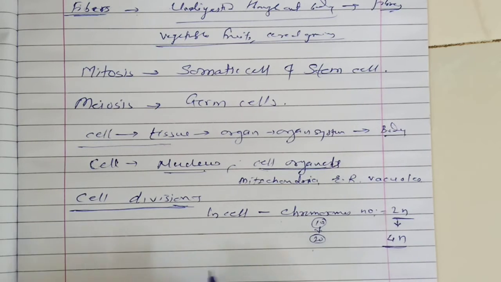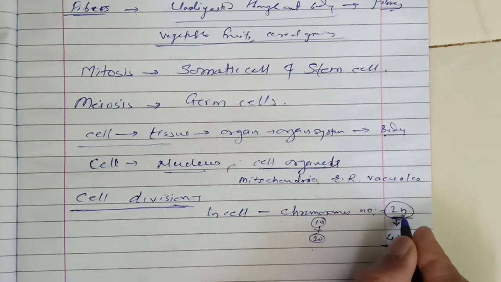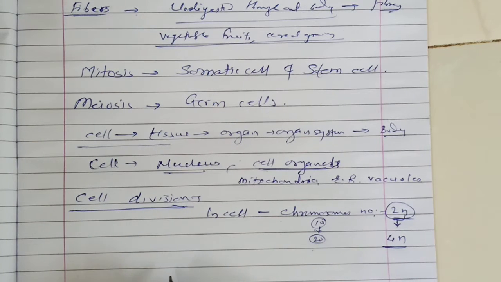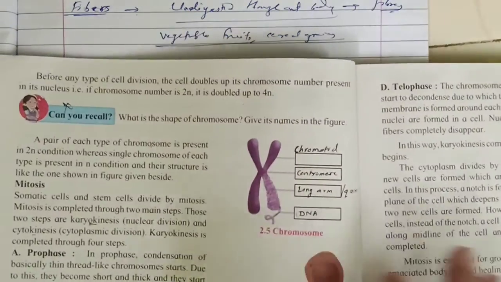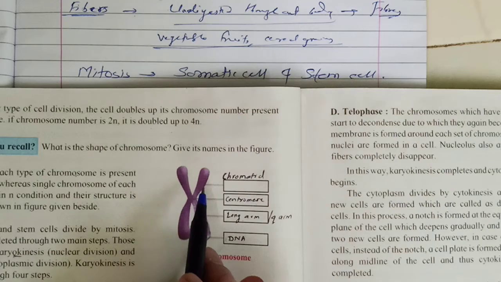In a cell, chromosomes are present in pairs, like twins. See the diagram of a single chromosome in your book. When the cell undergoes cell division, the chromosomes become like that.